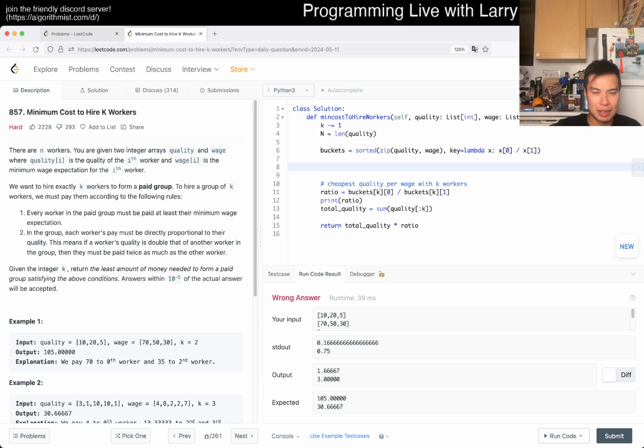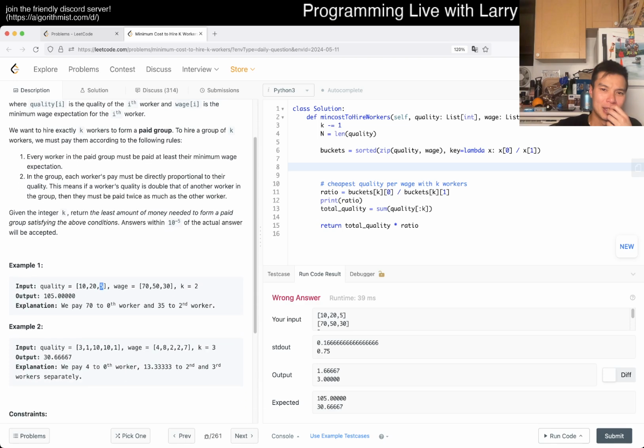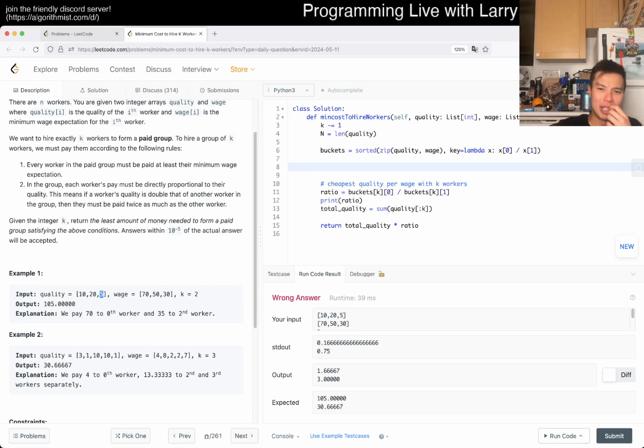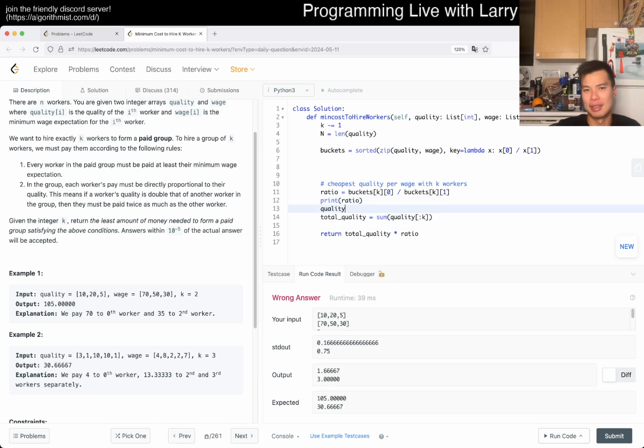So you have this thing, and then you have, am I just confusing myself? It's possible. Oh, this is wrong anyway, because I think I'm supposed to sum the quality after it is sorted. So I messed that up.